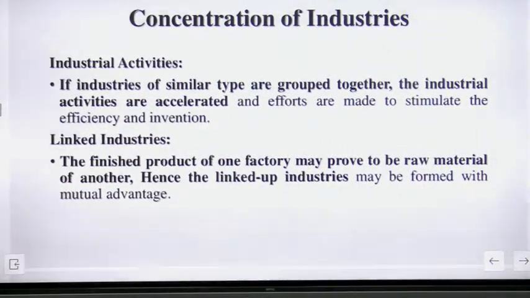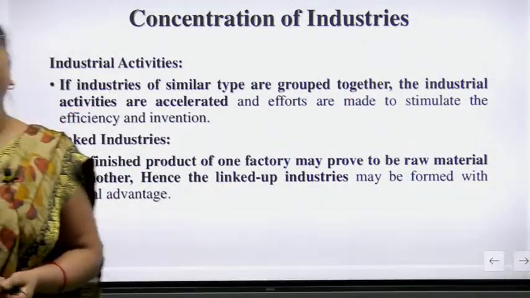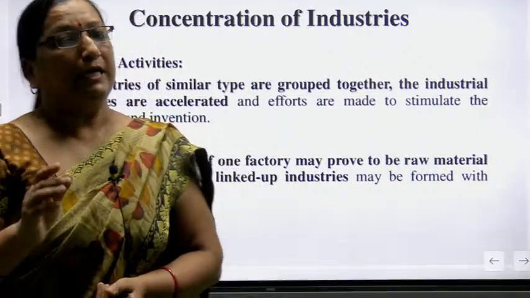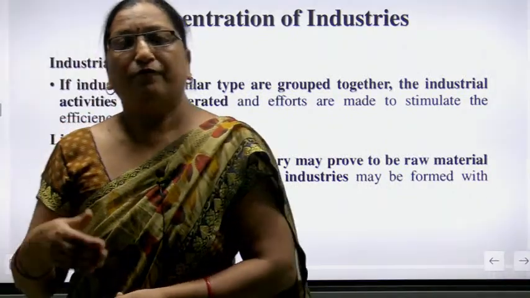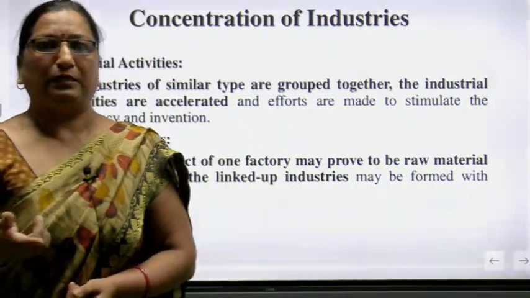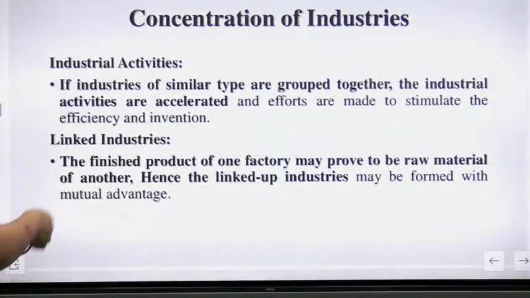It is a very important point. Linked industry is a very important advantage for the industrialist, because the finished product means ready product, यानी कि जो तैयार हो जाता है. So the finished product of one factory may prove to be the raw material of another. Hence the linked-up industries may be formed with mutual advantages. So these are the advantages.